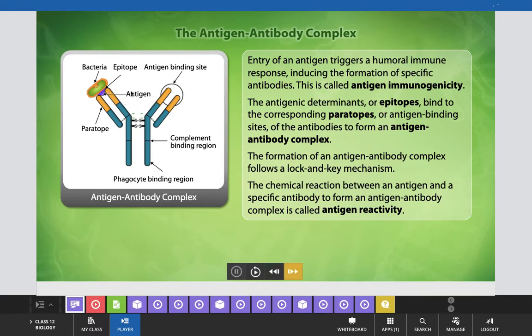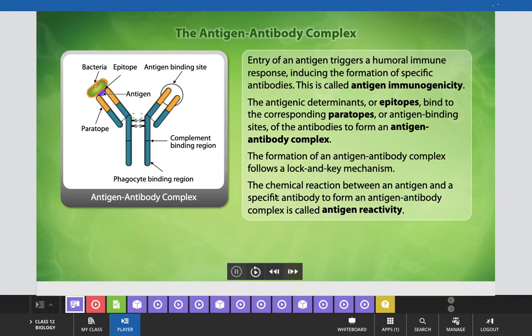Antigen antibody complex is formed when the paratopes at the antigen binding site start to combine with that epitope. Then antibodies form an antigen antibody complex, and the formation of an antigen antibody complex follows a lock and key mechanism.